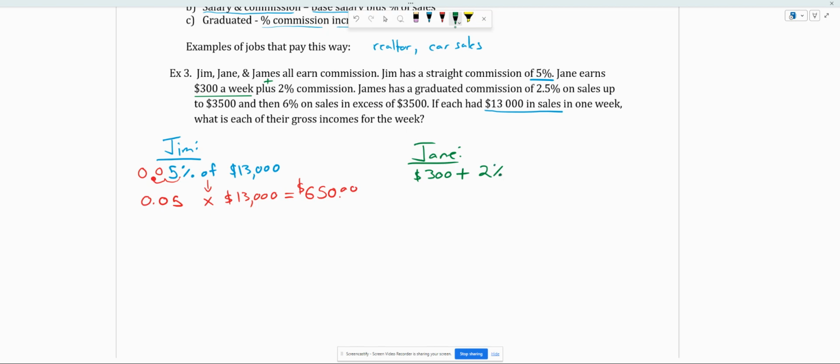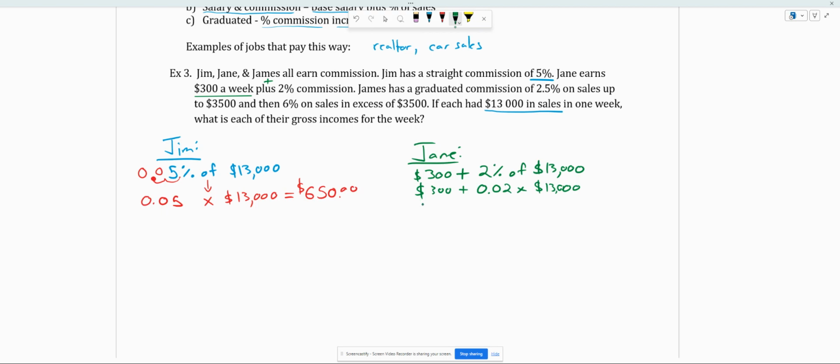So 2% of, again, 13,000. We're going to translate that. So we keep the 300 here, and for 2%, we move the decimal over twice to 0.02 times 13,000.